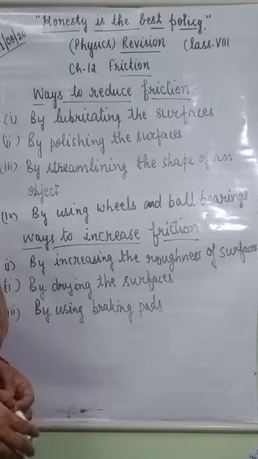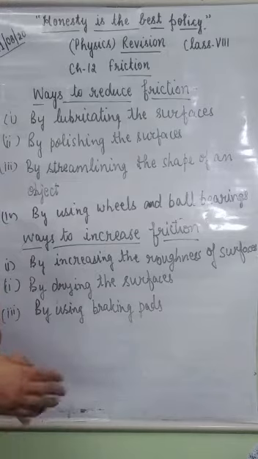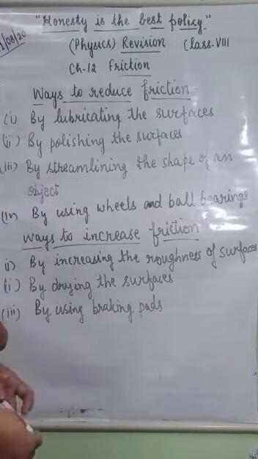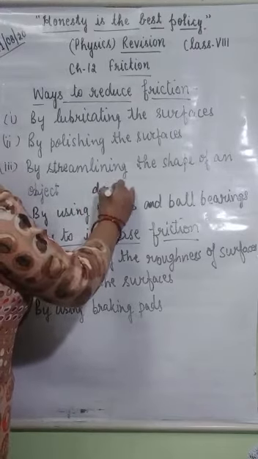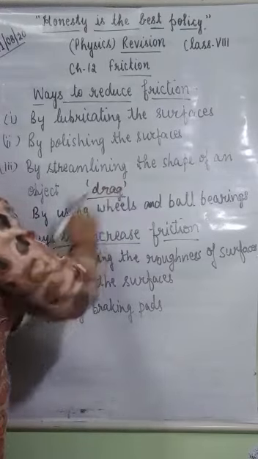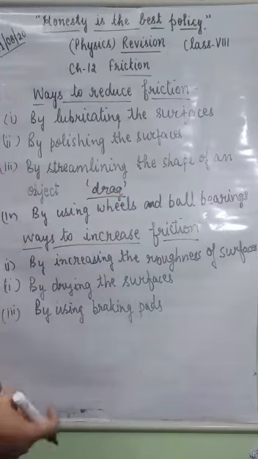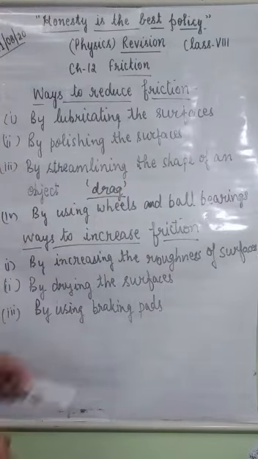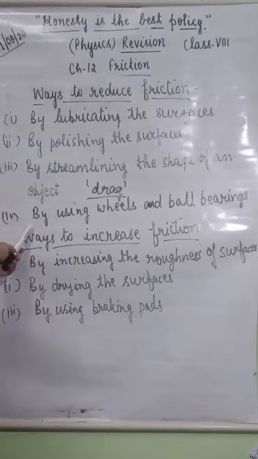So all fluids exert a force of friction on the object that moves in them, and that is known as drag. What is known as drag? The force of friction applied by all fluids, like liquids and gases, is known as drag. So a streamlined shape helps to move easily in fluids. And next is by using wheels and ball bearings. It also helps to reduce friction.